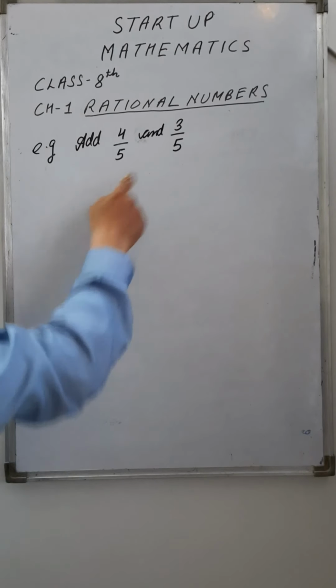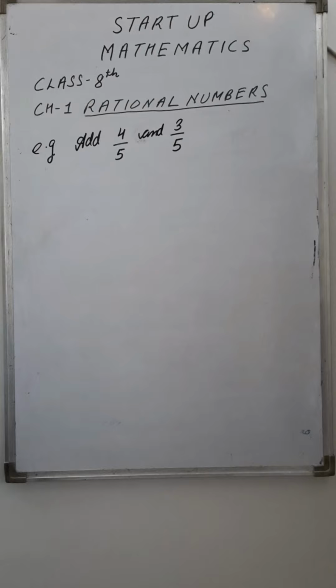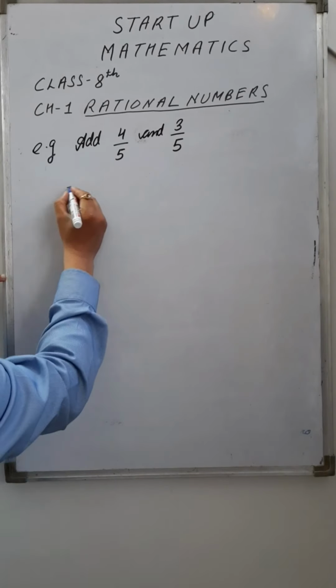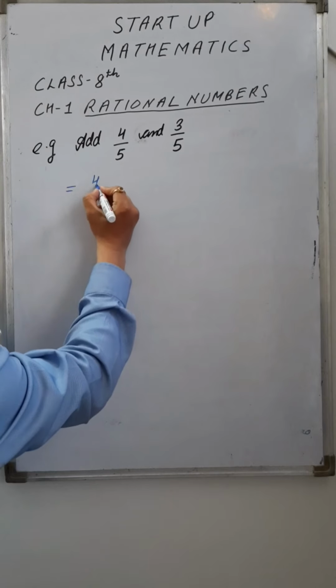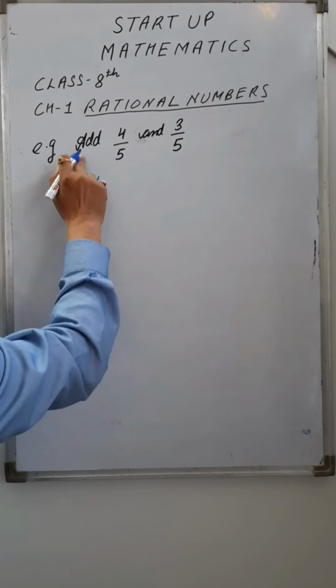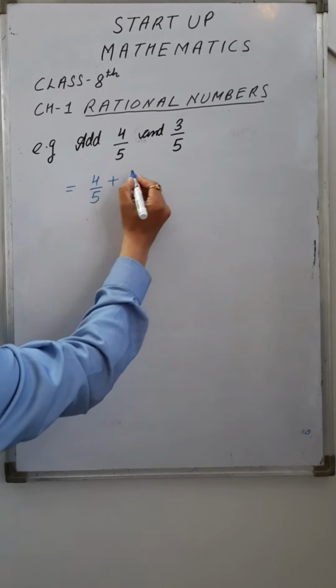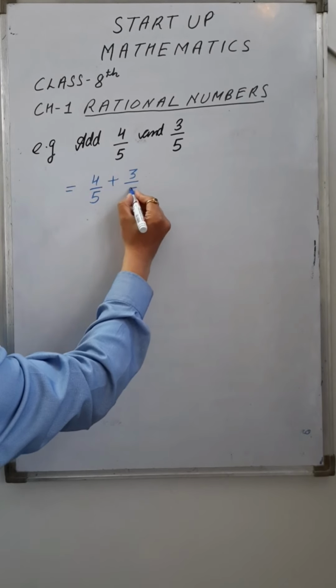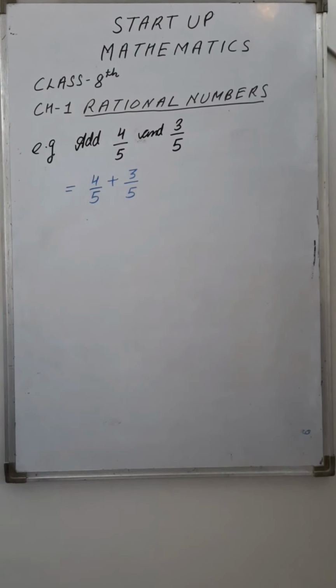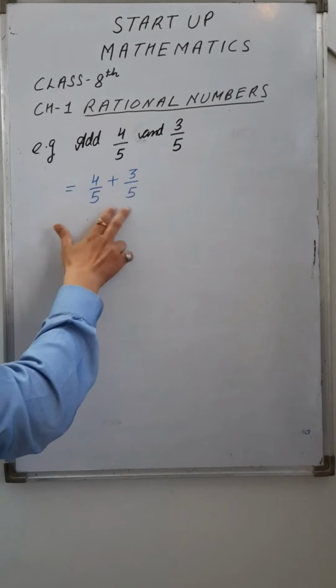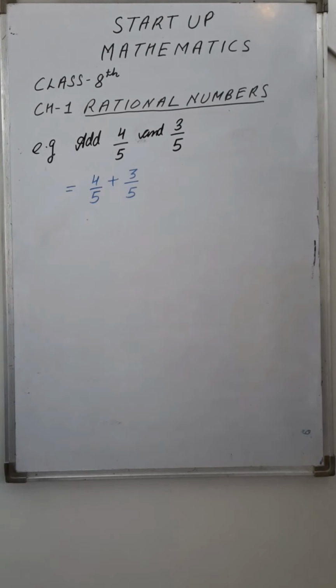Both are of the form p/q. So I can rewrite this again: 4/5, I will write the plus sign, add 3/5. These both are rational numbers and the numerator is not equal to 0, right?